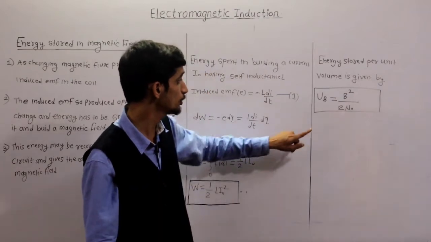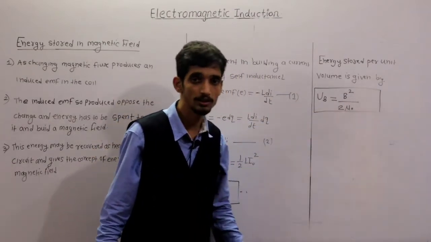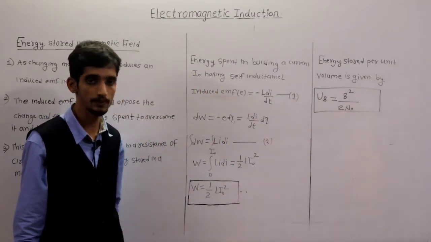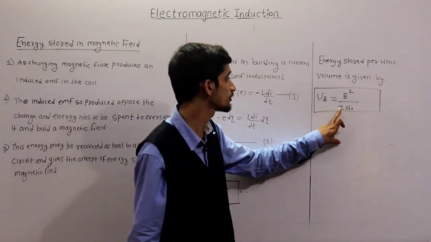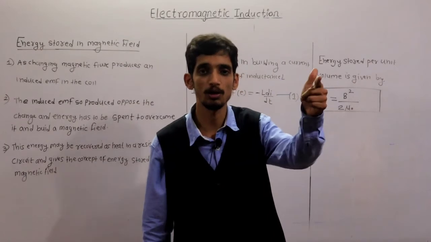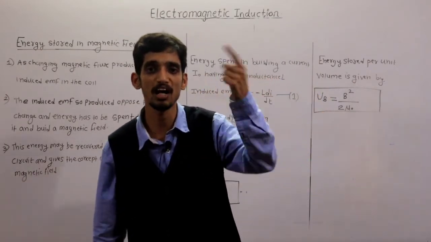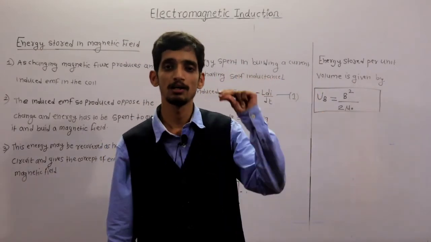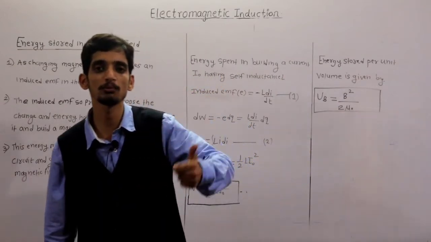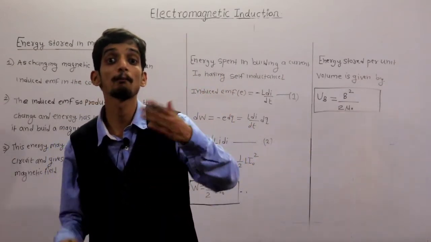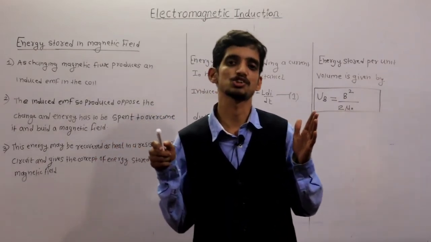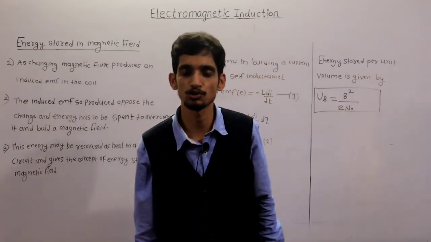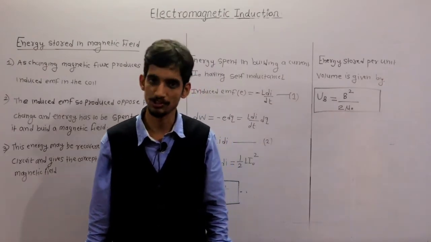Energy stored in a magnetic field or inductor is half Li square. Energy stored per unit volume is B square upon 2 mu naught, where mu naught is the permeability of free space, which is 4 pi into 10 raised to minus 7 Henry per meter.